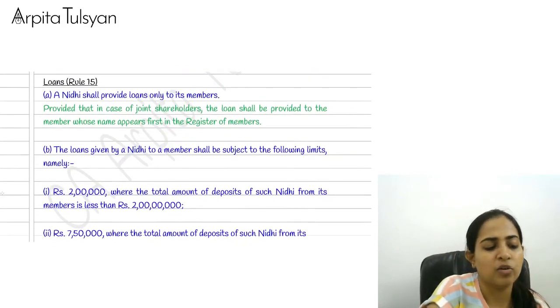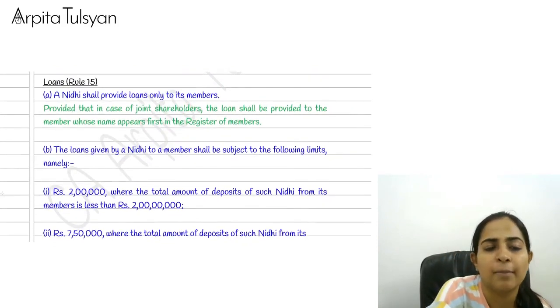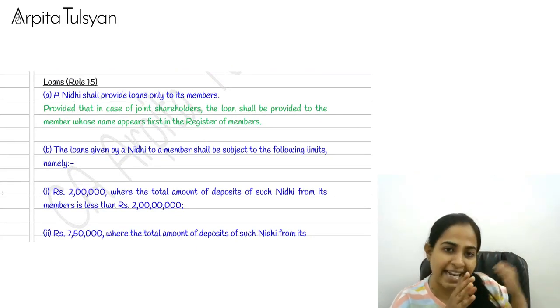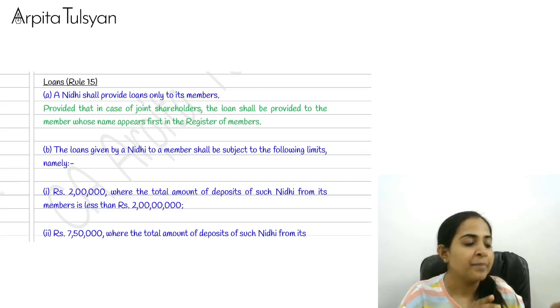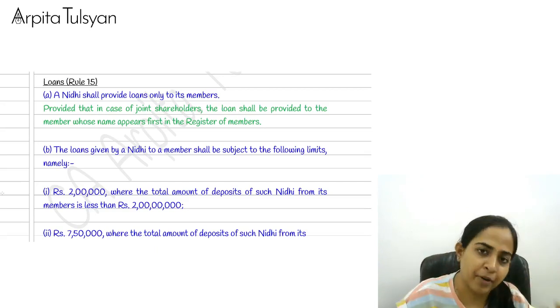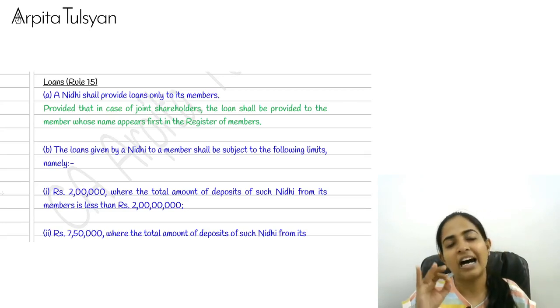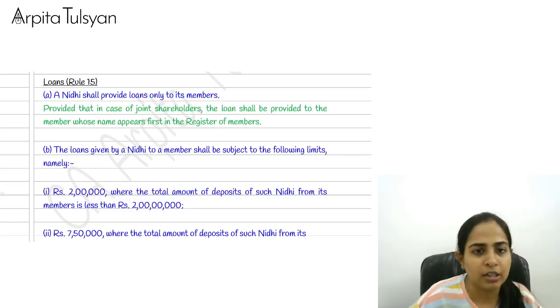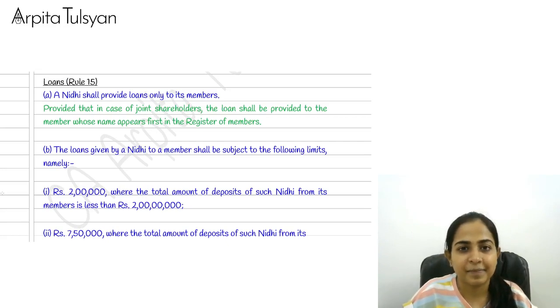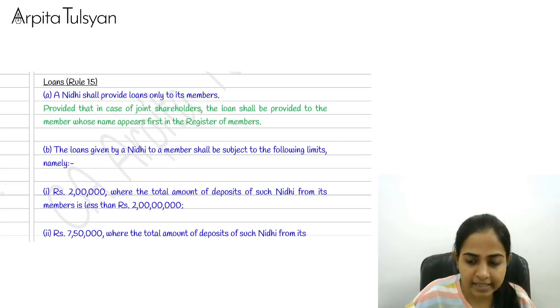Okay, so simple. Rule number 14 said, what did rule number 14 say? That whatever is your outstanding deposit as on the second preceding month, last working day, whatever outstanding deposits are there on that particular day, into 10% has to be kept in unencumbered term deposits for the current year. Very clear with this? Yes.